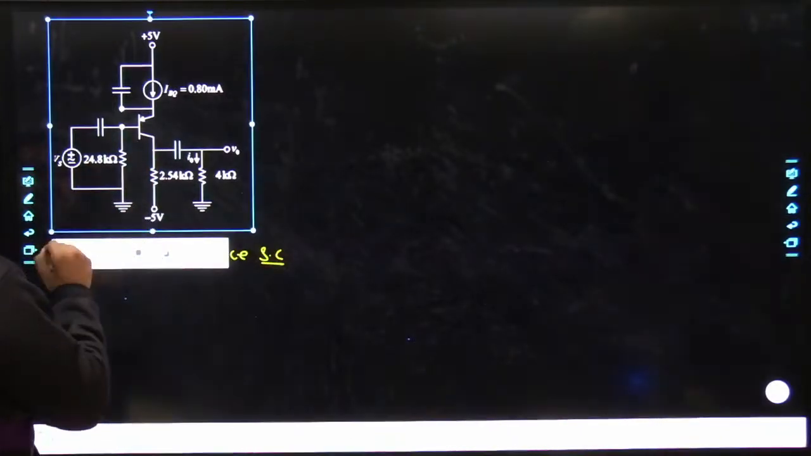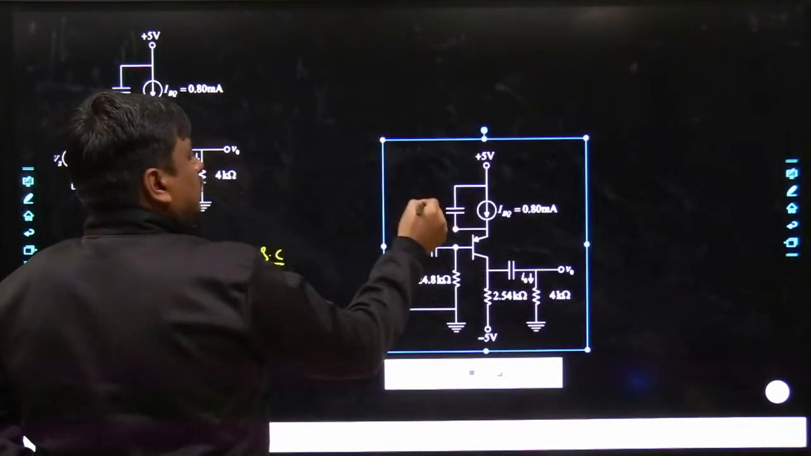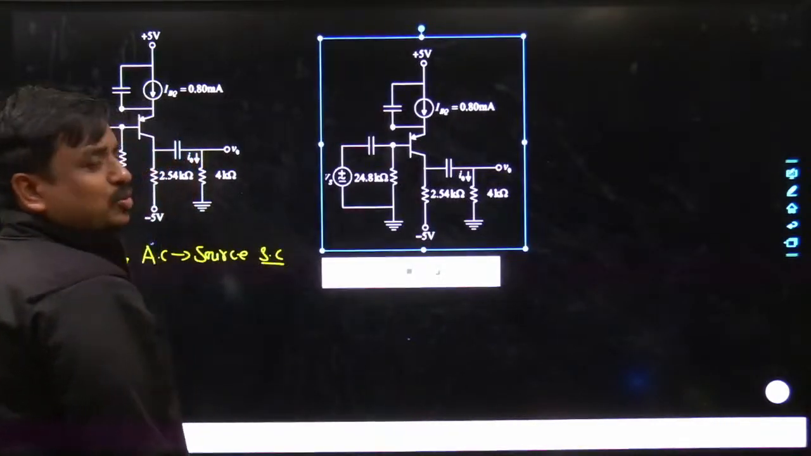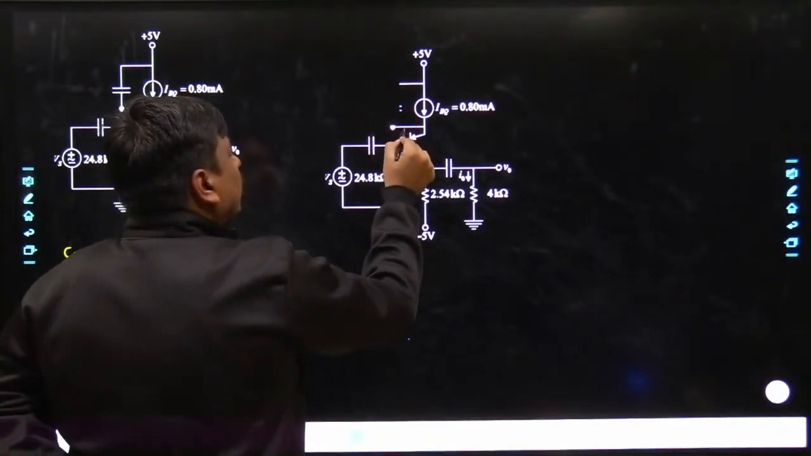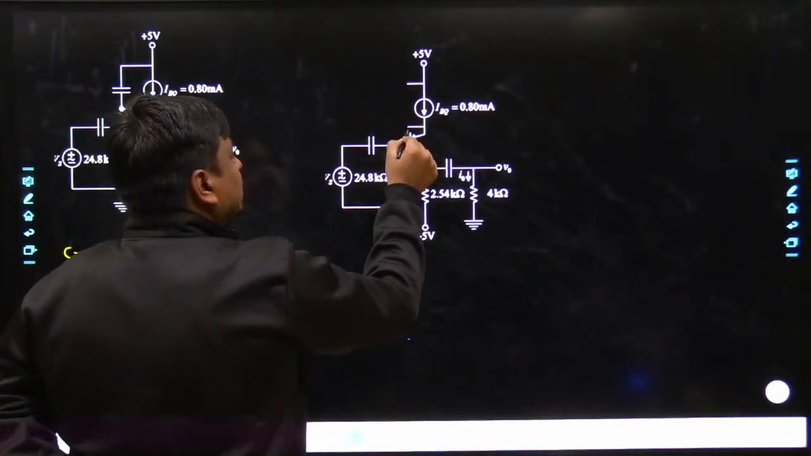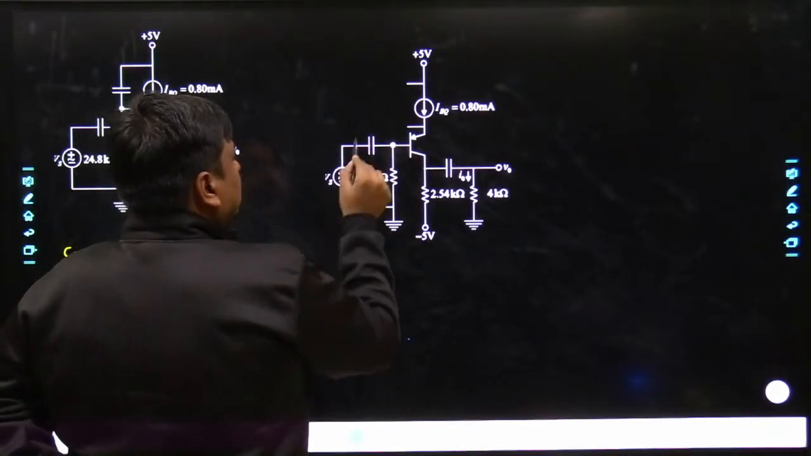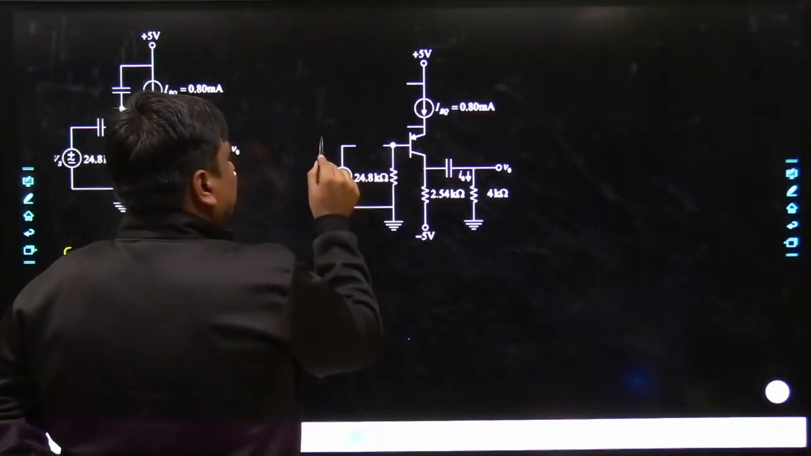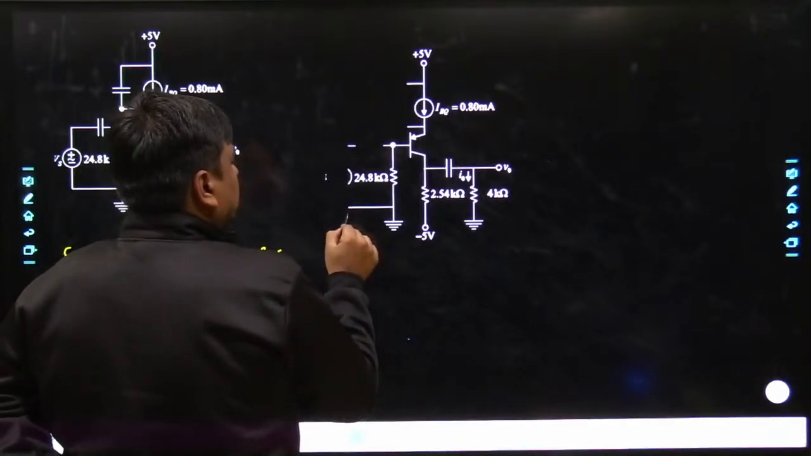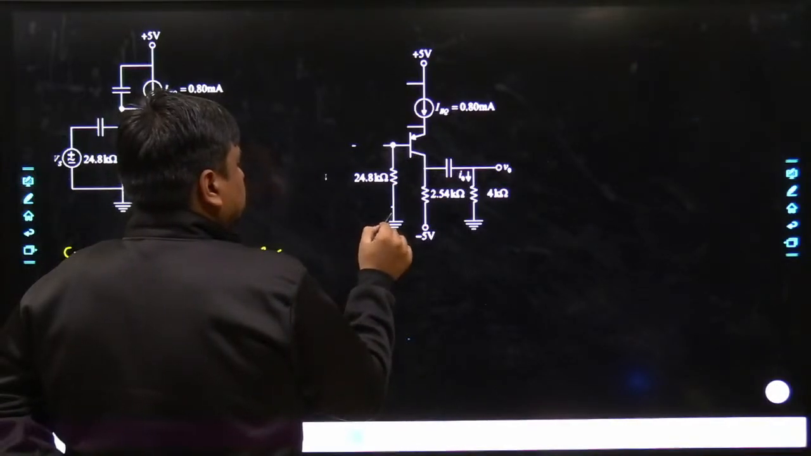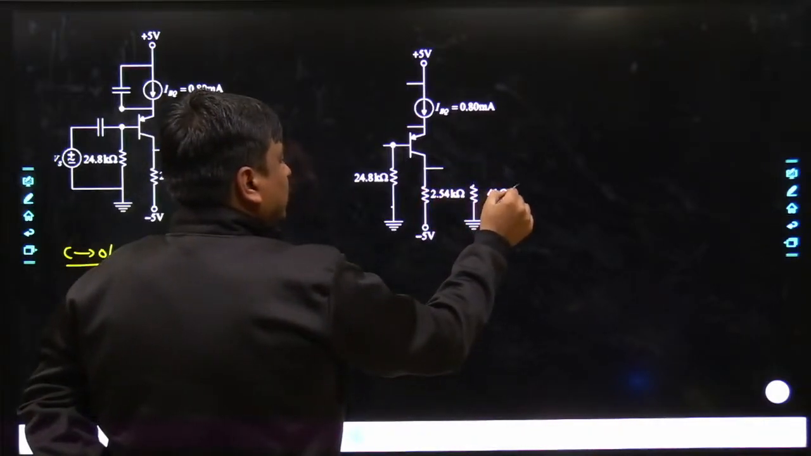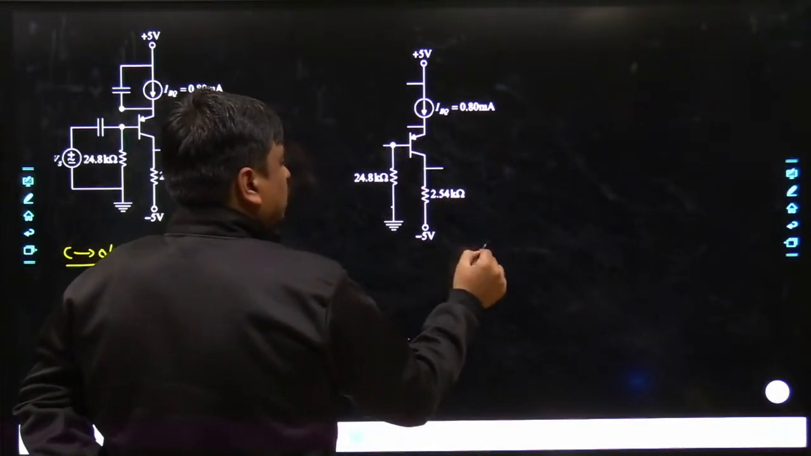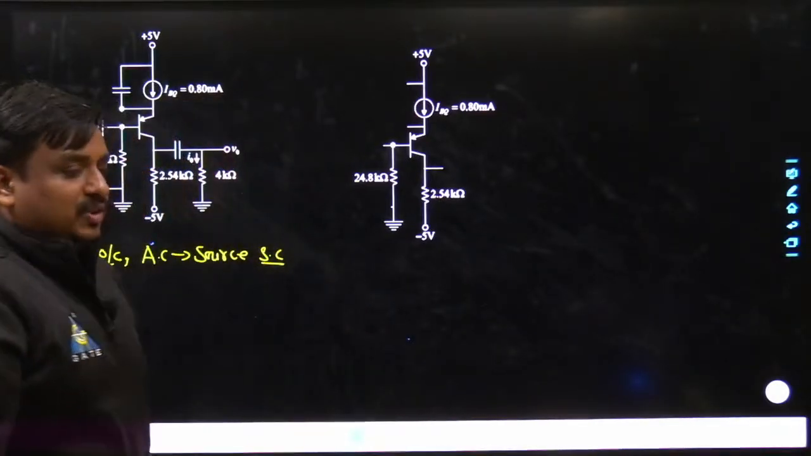So let me do one thing. Let me redraw this circuit over here. So what changes have to be taken care of? This would become open circuited when I am doing the DC analysis. Similarly, this would become open circuited. Yes, this would become open circuited, and even this would also become open circuited. Yes, this would also become open circuited.